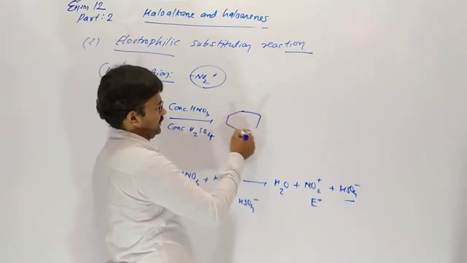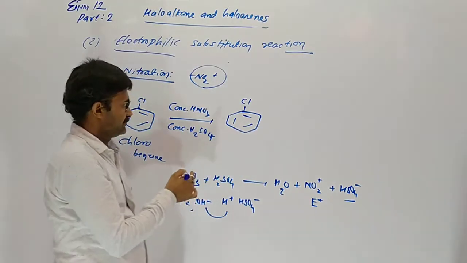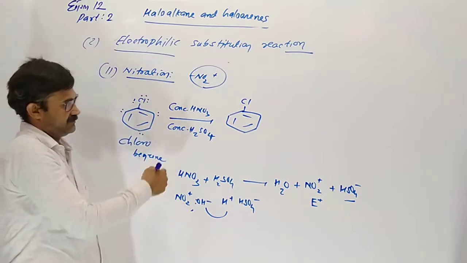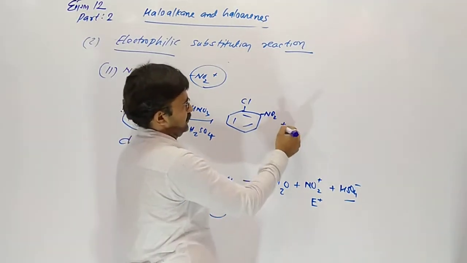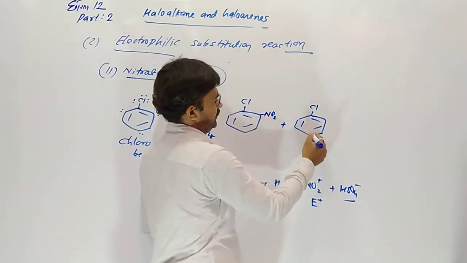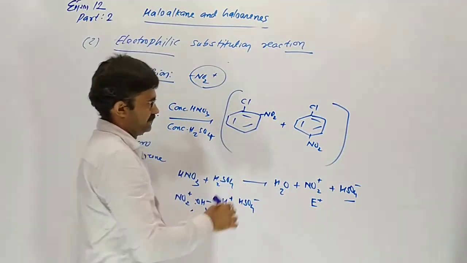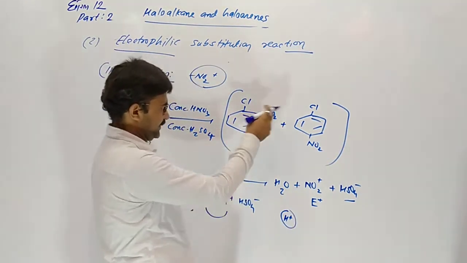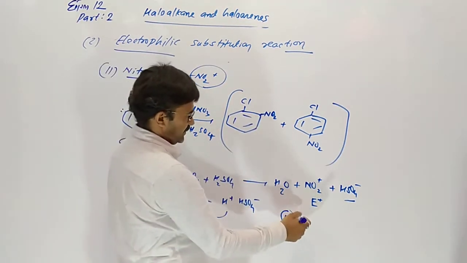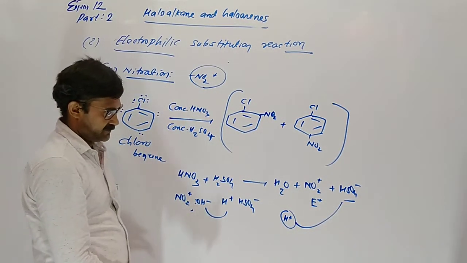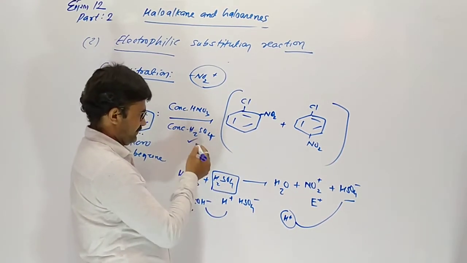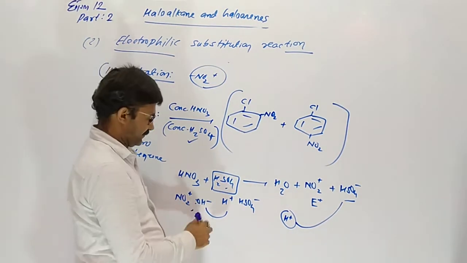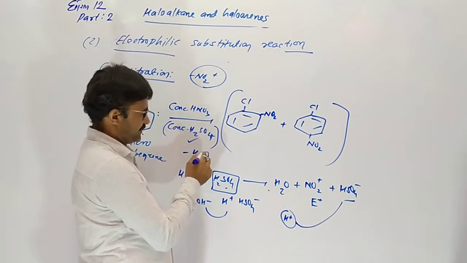This NO2 plus attracts toward the benzene ring, centers on ortho and para. Due to resonance, NO2 group enters on ortho and para, so it gives a mixture of ortho and para. Once NO2 has entered, H plus will be replaced from there and removed. So H plus combines with HSO4 minus, so this is the catalyst. In the last it remains as it is. Here there is removal of water in this reaction.